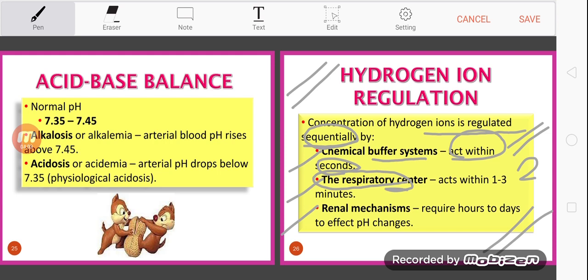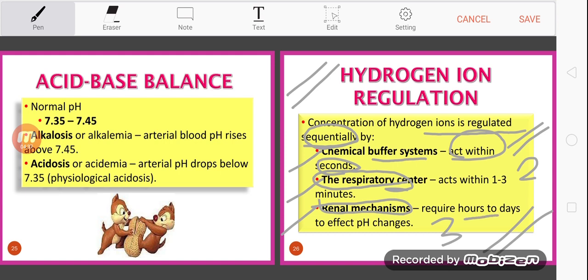Okay, if it's very chronic hydrogen ion fluctuation, whether too excessive or too low, the third line of defense will be the renal mechanism. If it's too severe, our kidney will also help balance back the hydrogen ions in our body fluid.